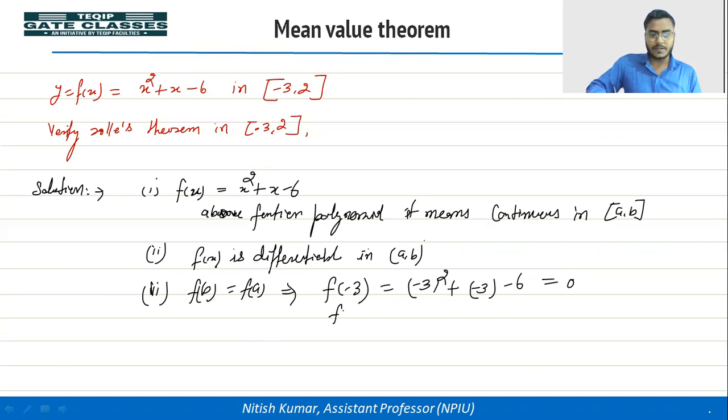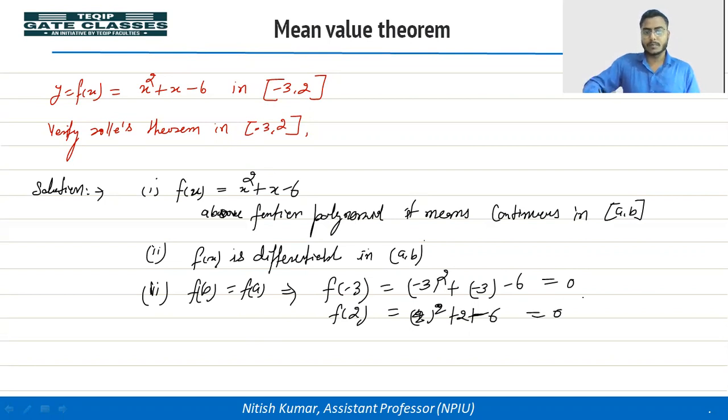And then the functional value at 2: 2 to the power 2 is 4, plus 2, then minus 6. You are getting 0. So we are getting the third condition, f(b) is equal to f(a). Right? So the given function x square plus x minus 6 is satisfying all three conditions of Rolle's theorem.